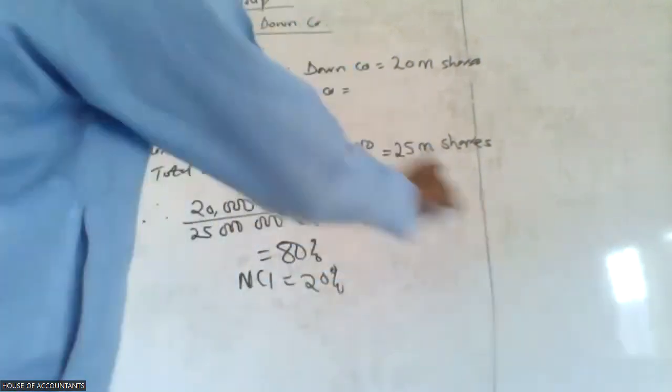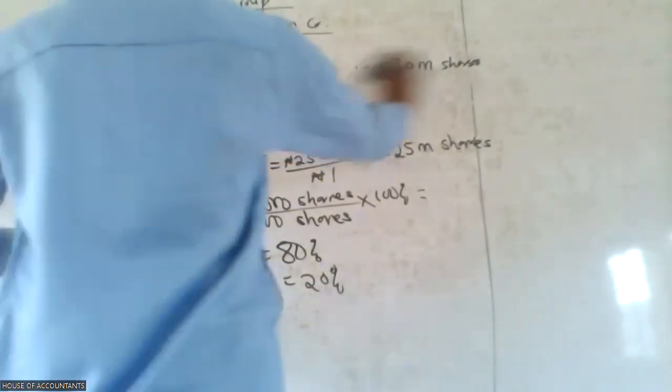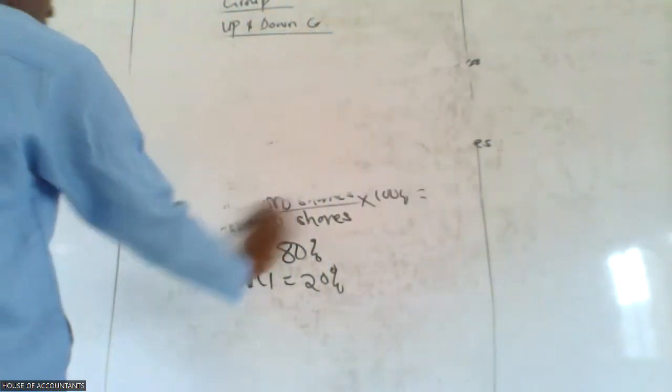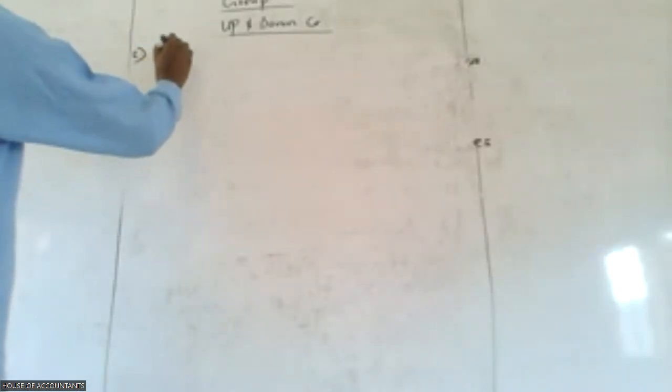Okay, so I'm going to run this now. We are done with the first step. So for the second step, we need to get our purchase consideration.